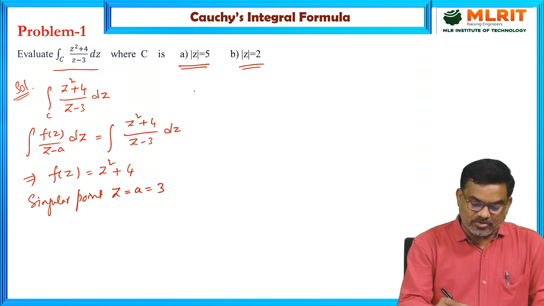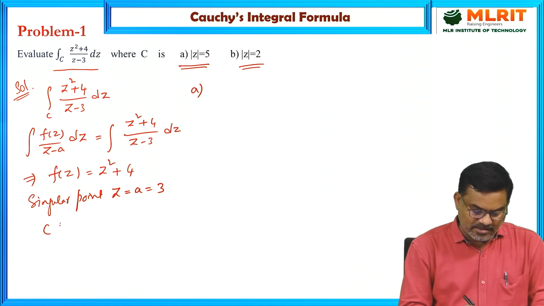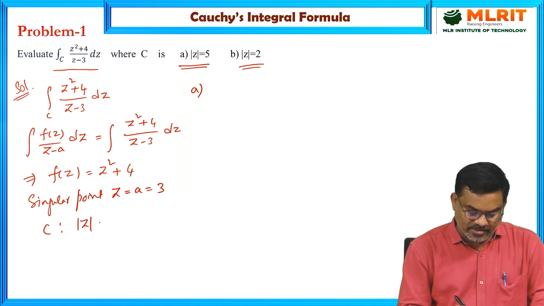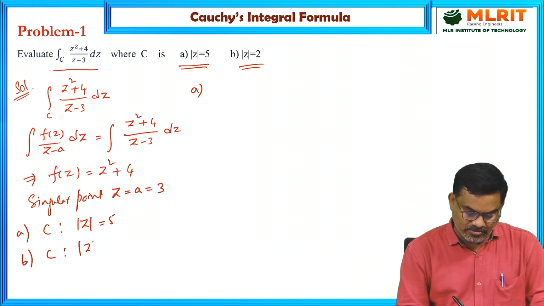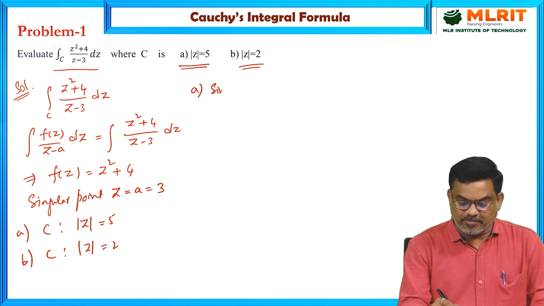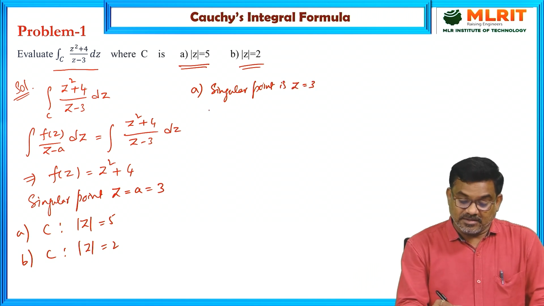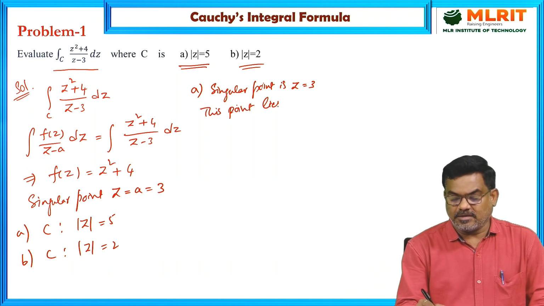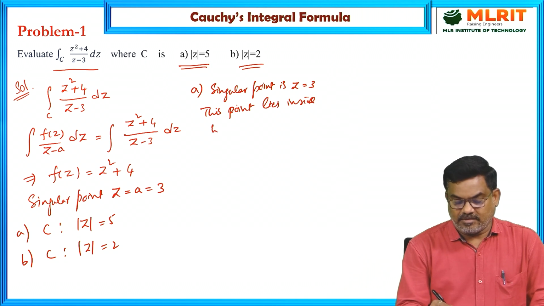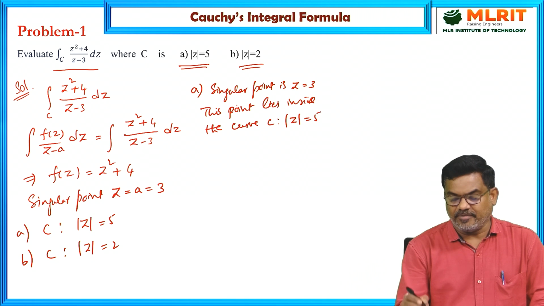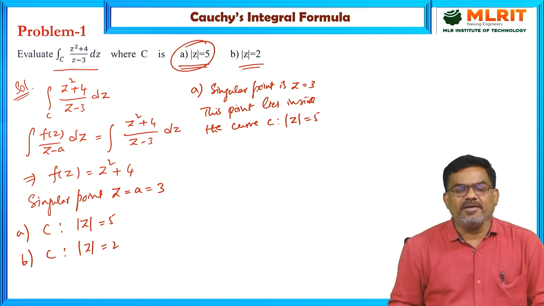Now, for the first question, we need to evaluate the line integral along two different curves: first, mod z equal to 5, second, mod z equal to 2. Here the singular point is z equal to 3, and this point lies inside the curve C, mod z equal to 5.